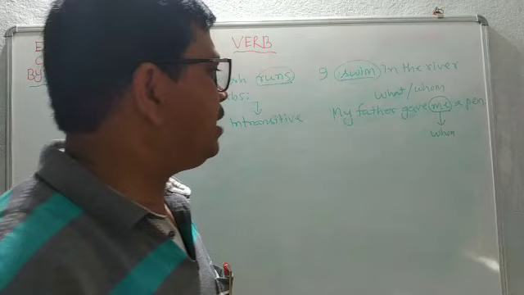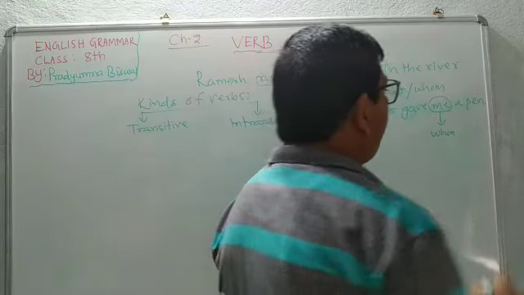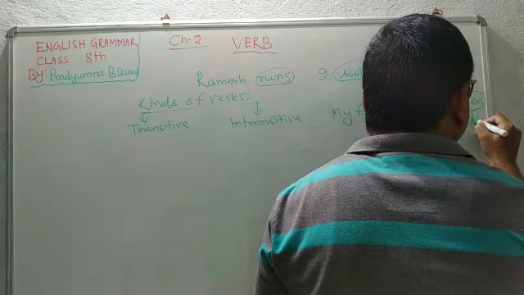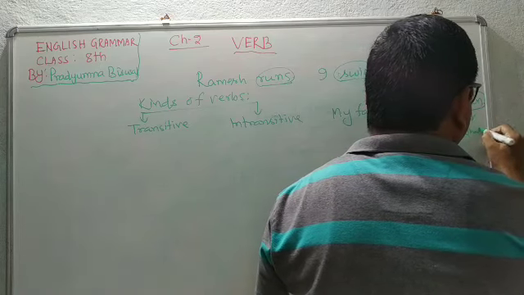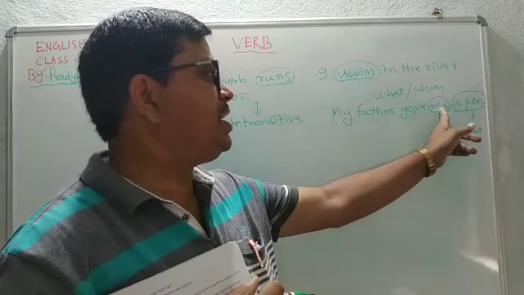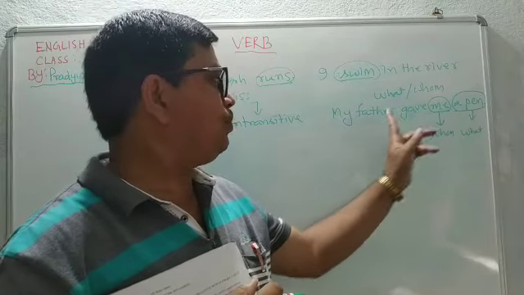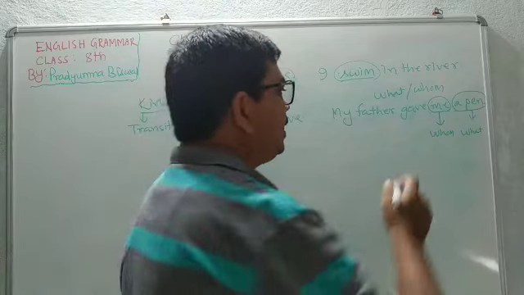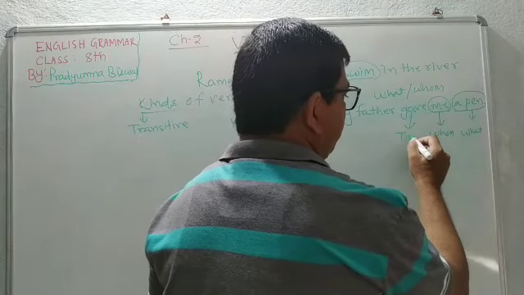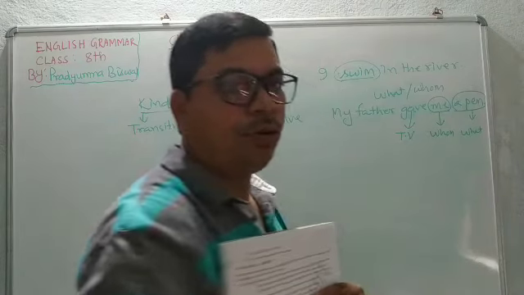Secondly, my father gave me what? This is the answer of what: a pen. So here are two objects. One is me, another is a pen. So the verb gave will be a transitive verb.